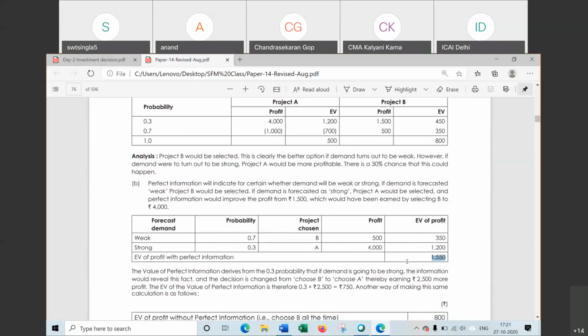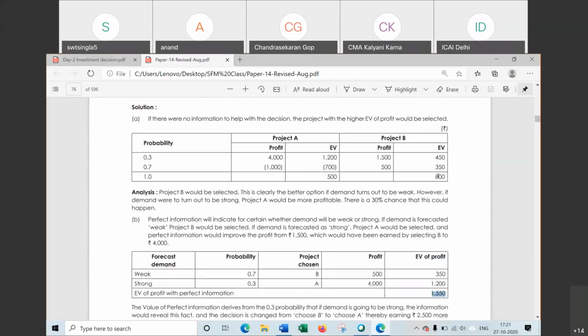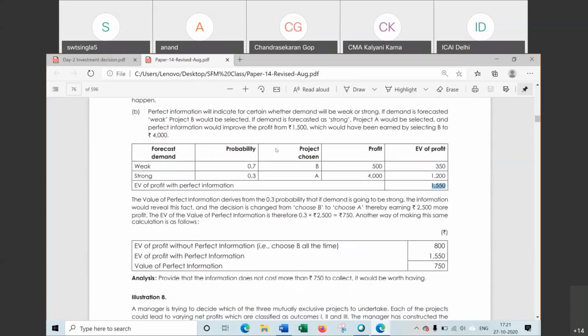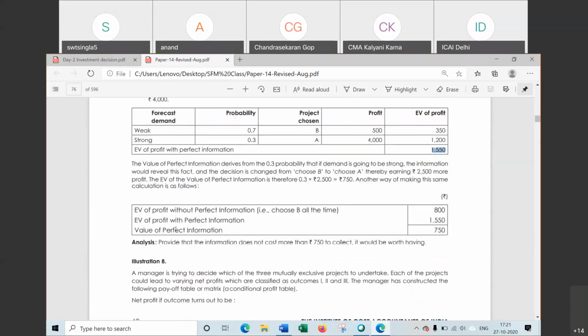Now what is the value, what is the benefit due to this information? If you do not have information, what was your expected value? 800. We selected B. And when information is available, the value is 1550. So the benefit due to this market situation can be 750. We can get a benefit of this much from 1550. That is the value of perfect information. It means the additional benefit due to perfect information about the market.